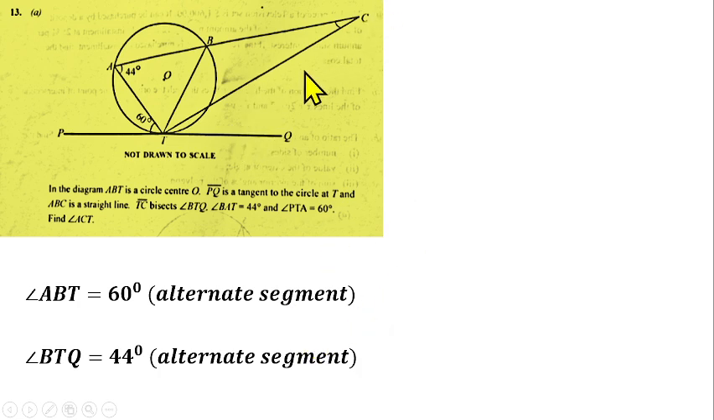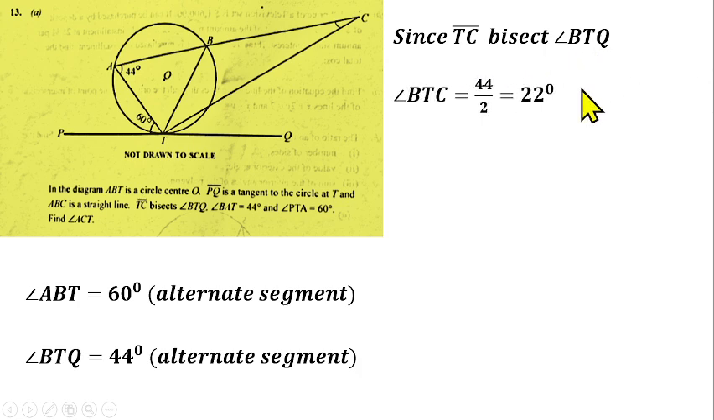But we are told that this straight line, this line TC, cuts the whole angle BTQ into two parts. That is, it bisects, where is it? This line TC bisects angle BTQ, so that it cuts it into two parts. So that means this angle BTC is equal to angle CTQ. Angle BTC is equal to angle CTQ. So that should be equal to 44 divided by 2. So since TC bisects angle BTQ, it means that angle BTC, which is the angle inside this triangle here, is going to be 44 divided by 2, and that gives us 22 degrees.